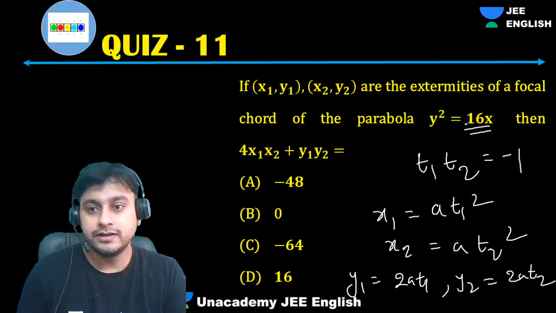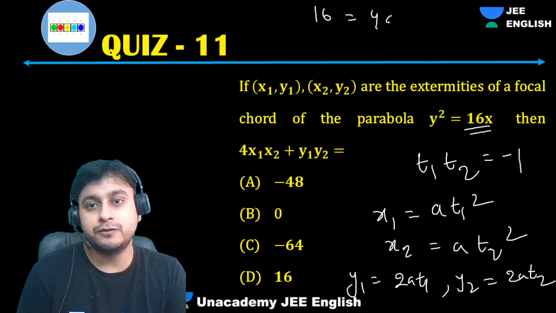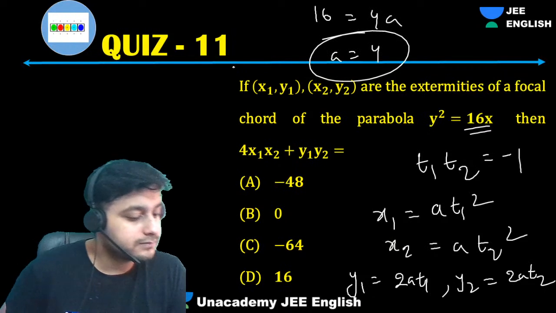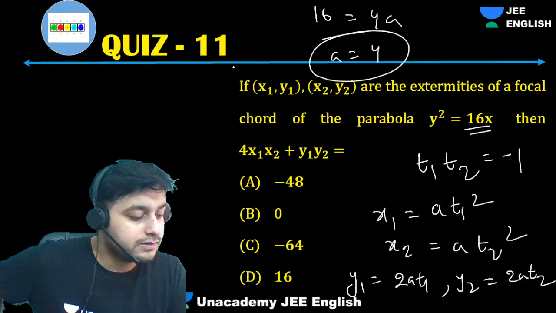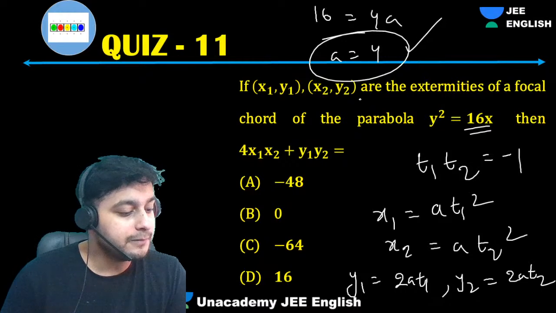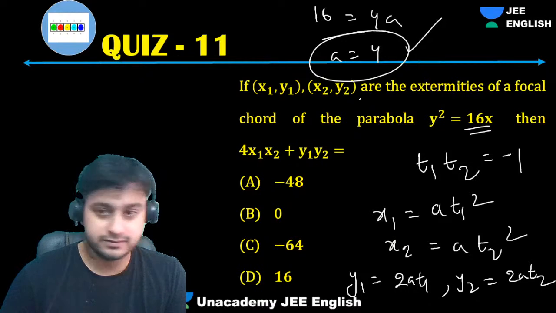What is the value of a? Comparing 16 equals 4a, a equals 4. Right, everyone? A is equal to 4.